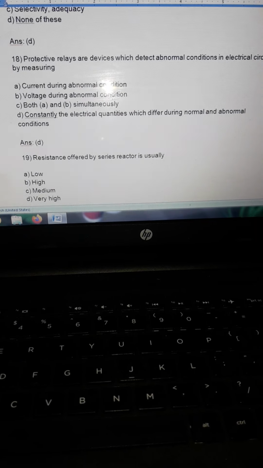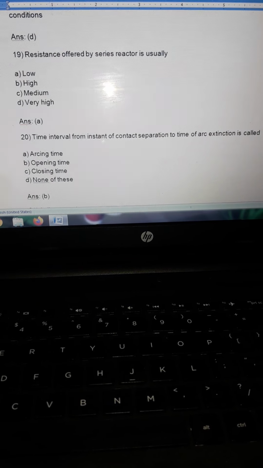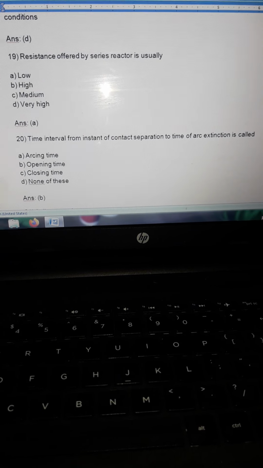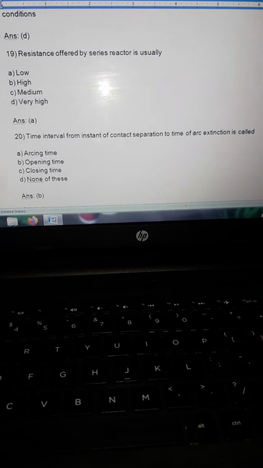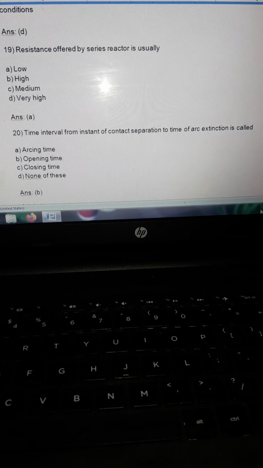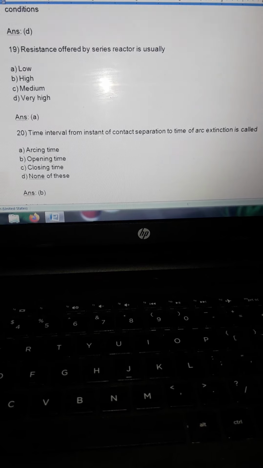Then the resistance offered by a series reactor is usually low. The time interval from the instant of contact separation to the time of arc extinction is called opening time.